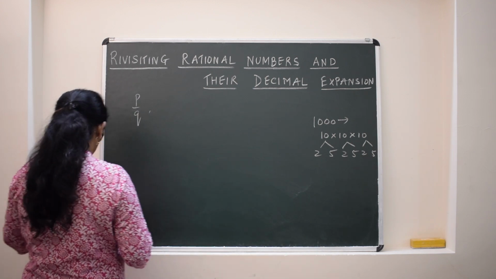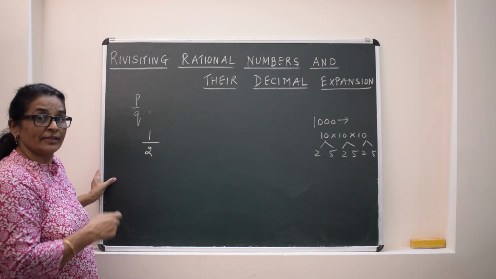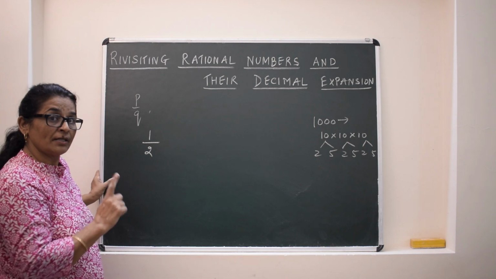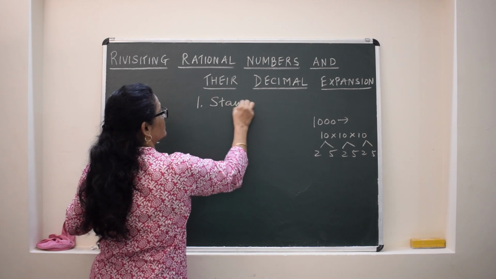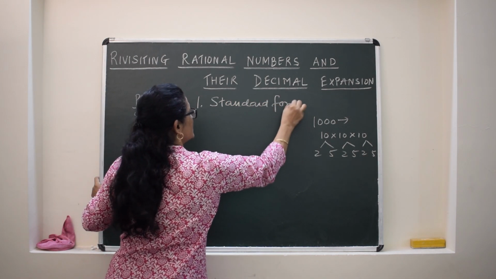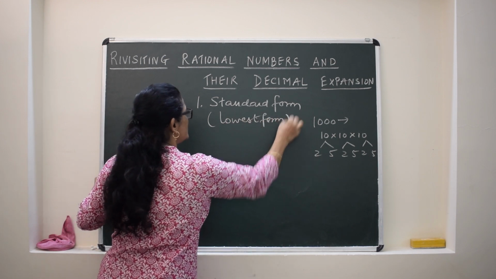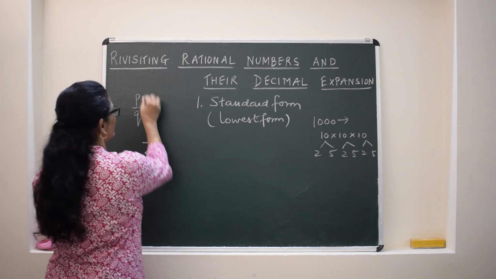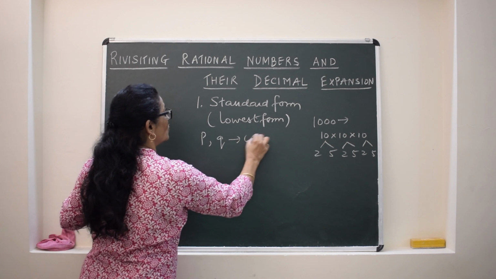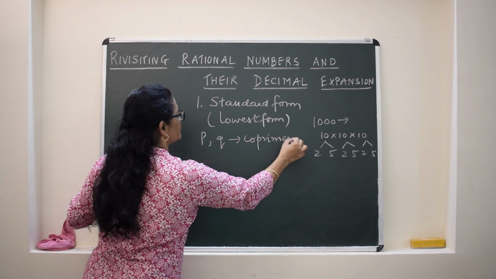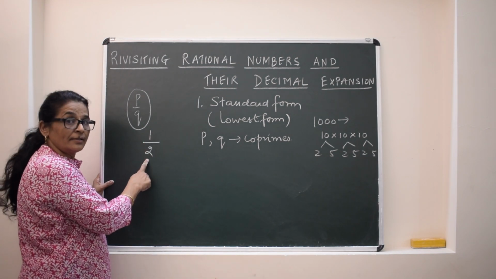Suppose I take a number, simply 1 upon 2, and I have to check whether it is terminating or non-terminating. The very first thing, I will write the number in the standard form. Standard form is also called lowest form. What is the meaning of lowest form? When you write a number in the form of p by q, p and q should be co-primes. That is called the lowest form. So 1 upon 2 is in its lowest form.